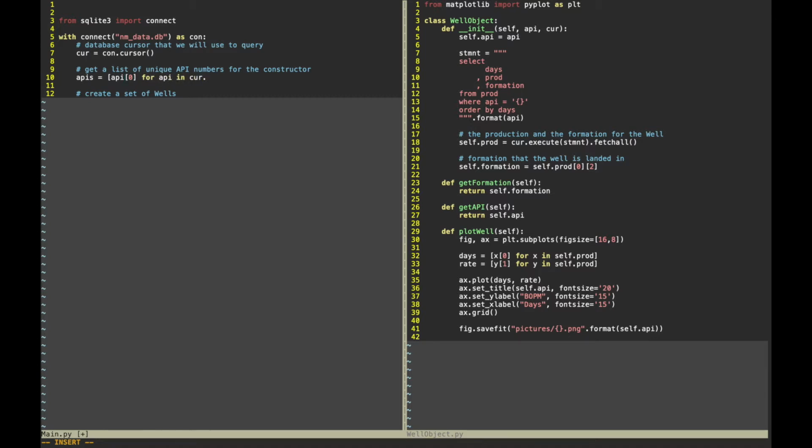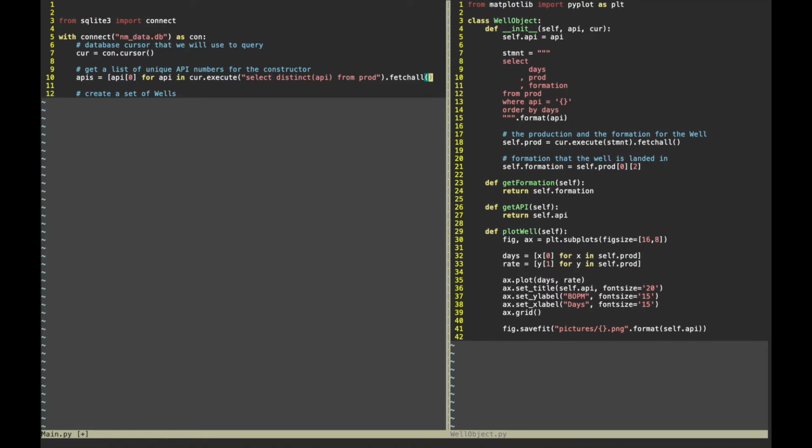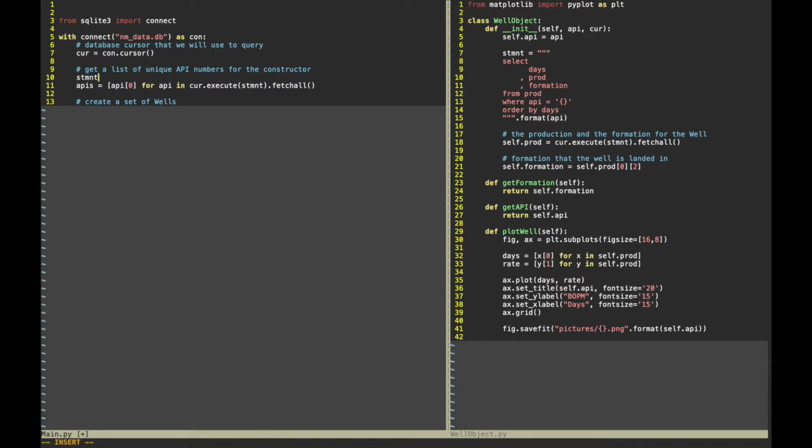So this is going to be actually a set of APIs. APIs is the set of distinct API, and that is representing the well object. Remember, the wells are objects in the set formation. The formations are objects in the set basins. I was just checking to make sure it looked right. I was missing a bracket there.